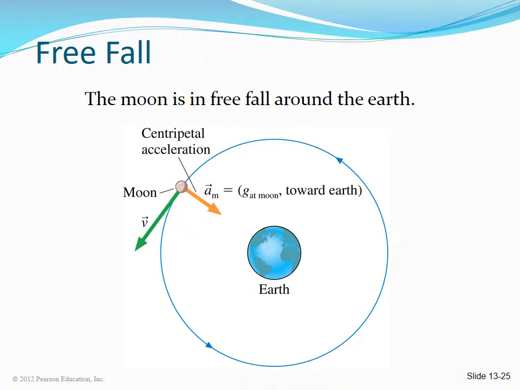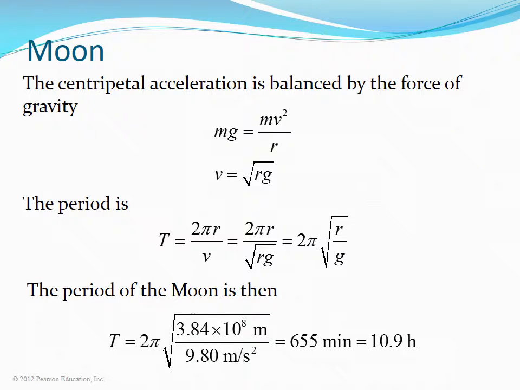The Moon is in free fall around the Earth. It is its inertia that keeps the Moon orbiting the Earth. As the Moon orbits the Earth, the centripetal acceleration is balanced by the force of gravity.